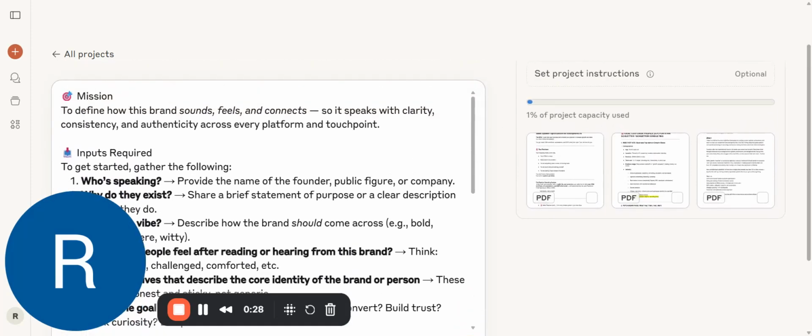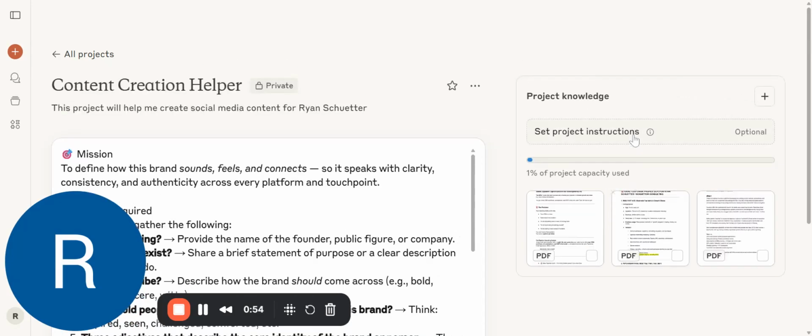So I asked ChatGPT to help create this prompt for me. But essentially, the purpose of it is to create a comprehensive brand voice that creates consistently recognizable communication across platforms. So this will help us make custom instructions for our project. This prompt will take all this info and summarize it in a way that will help us train the AI.